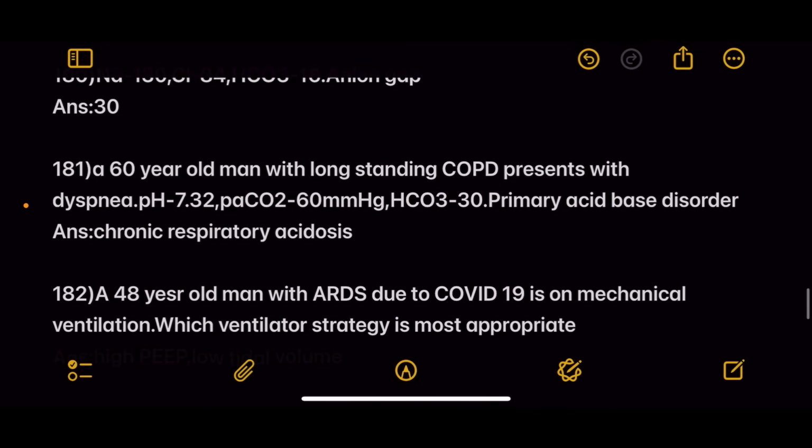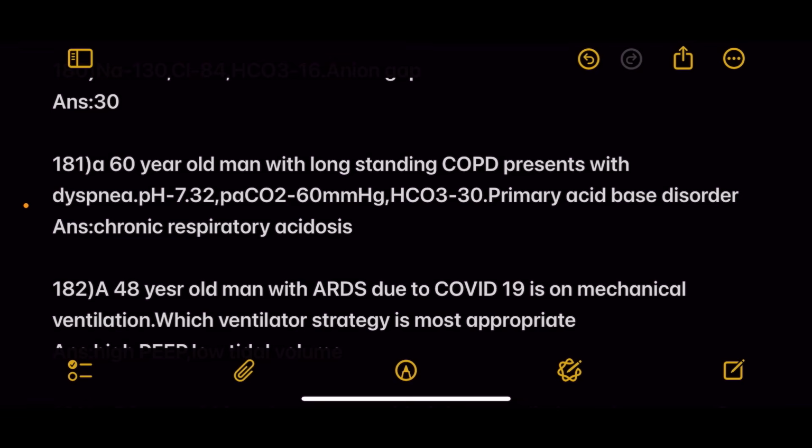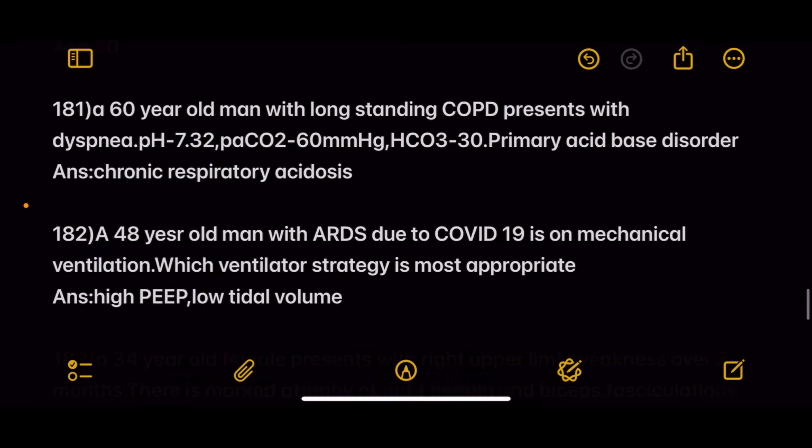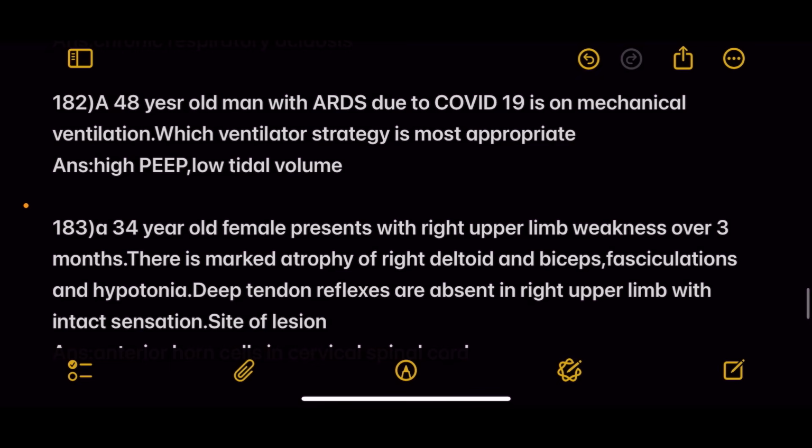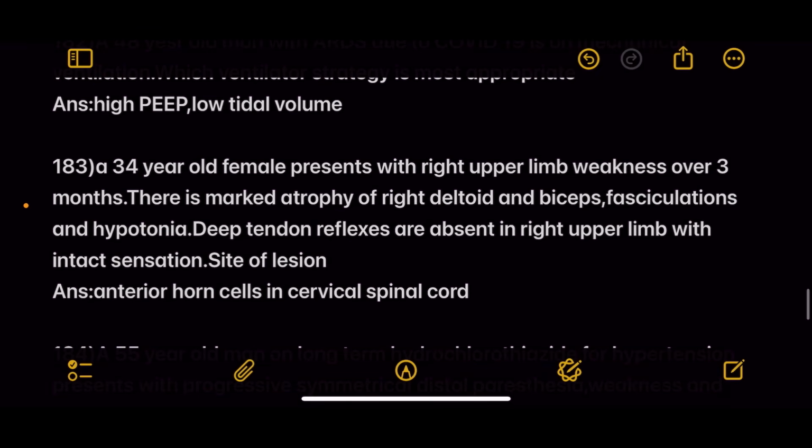Next question, a 60-year-old man with long-standing COPD presents with dyspnea, pH 7.32, PaCO2 60, bicarb 30. Acid-base disorder: chronic respiratory acidosis. Next, 48-year-old man with ARDS due to COVID-19 is on mechanical ventilation. Which ventilator strategy? Answer, high PEEP and low tidal volume.